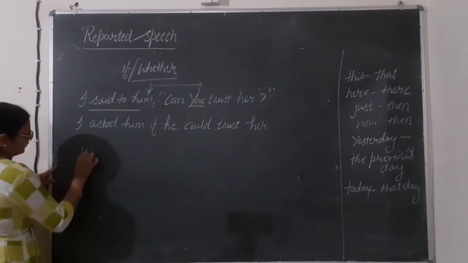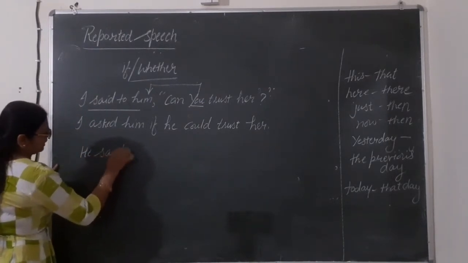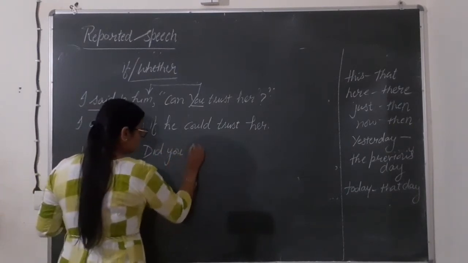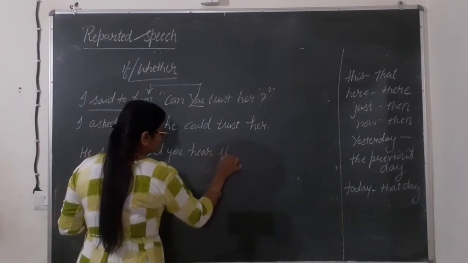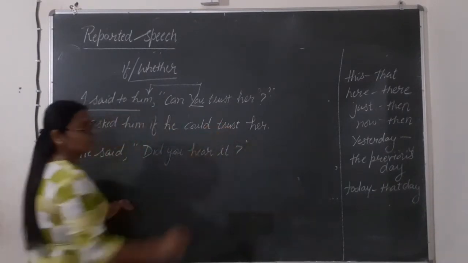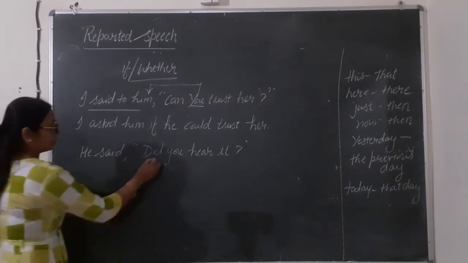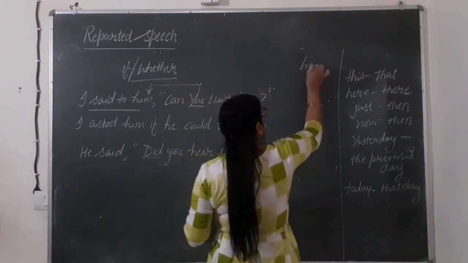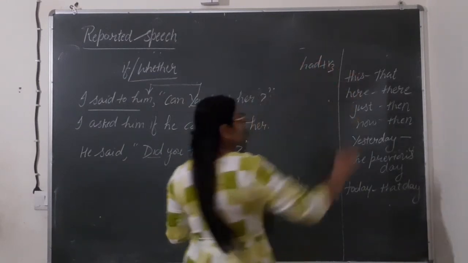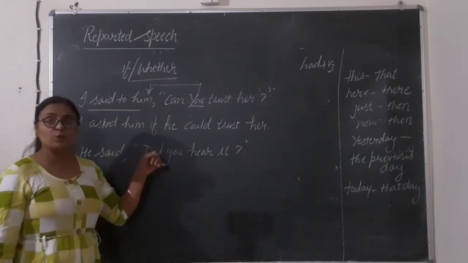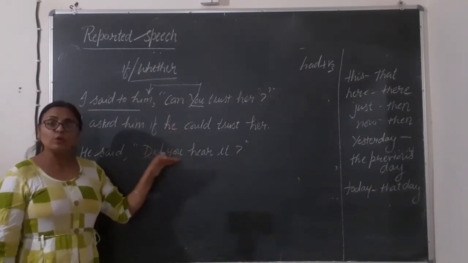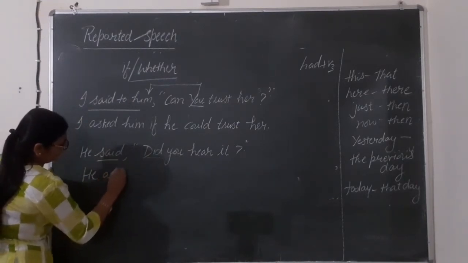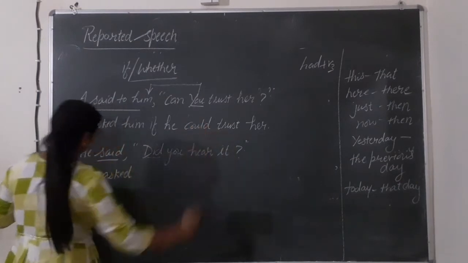Next, he said, did you hear it? Did you hear it? Here again we have did and first form. That will be changed to had plus third form. Change of tense is the same as we are doing in assertive. That will be followed in this also. He said will be changed into ask according to our question mark sentence.